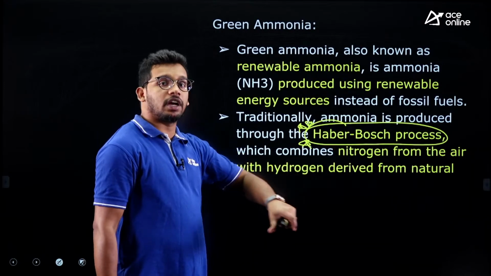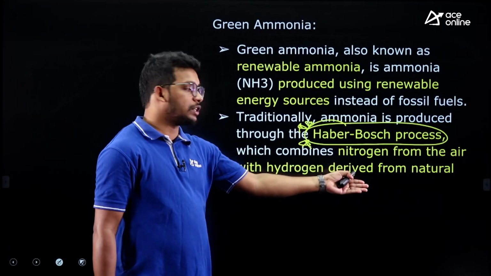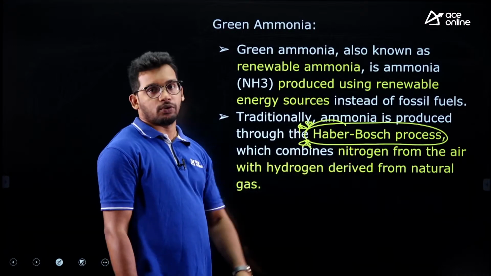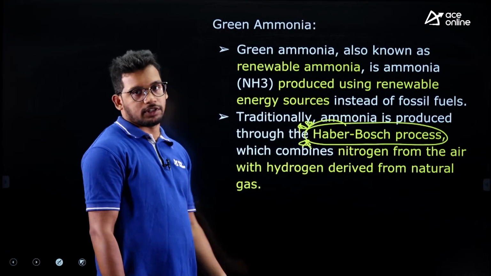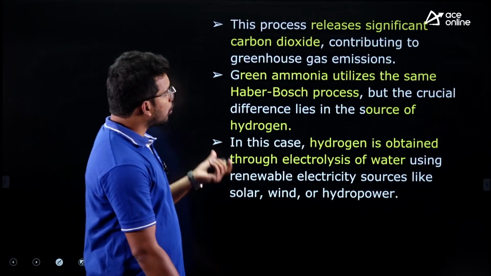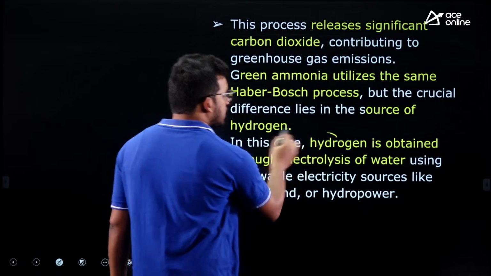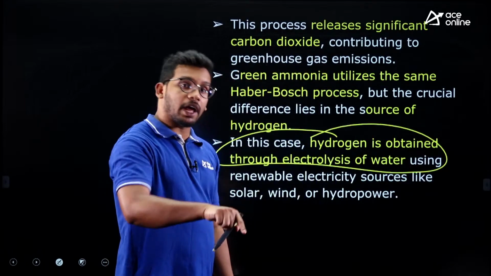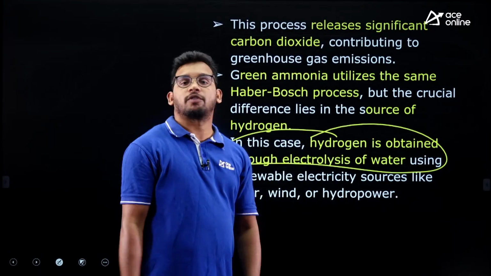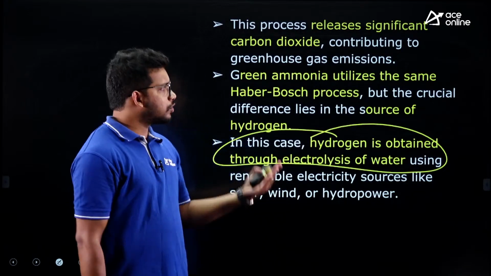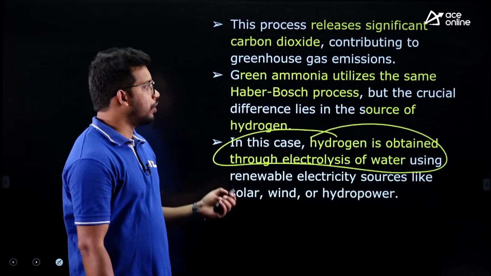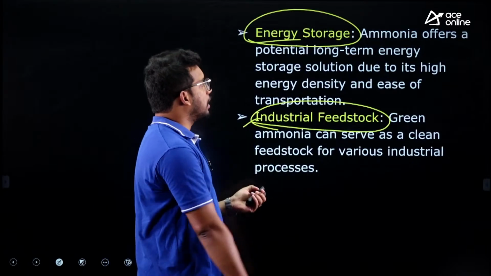So in this process we take hydrogen from natural gas, and then nitrogen. This is called the Haber-Bosch process. Now in this Haber-Bosch process, the mechanism is the same, we are just replacing the hydrogen, not from natural gas or fossil fuel, rather from the electrolysis of water. That's all. So this is called green ammonia. Fine. So we have seen the applications also.